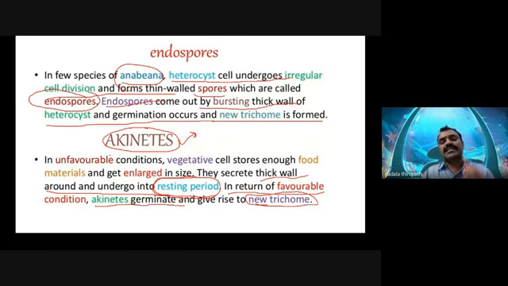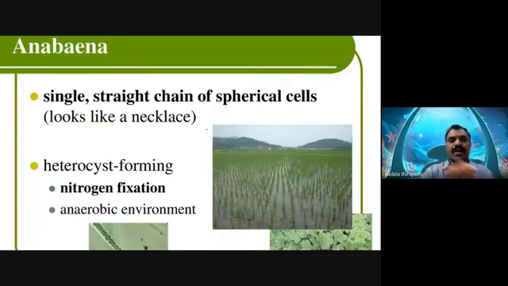Whenever favorable conditions are lost, or unfavorable conditions are there, the cell stores enough food material, the cell wall thickens, and the cell goes into a resting phase. Whenever favorable conditions occur, this akinete germinates to produce a new thallus of Anabaena. Am I clear?